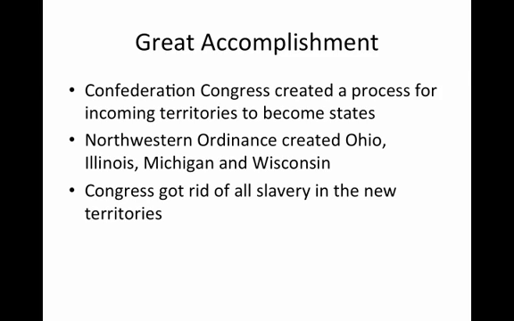The Great Accomplishment. The Confederation Congress did create one major accomplishment, and it was a process for incoming territories to become states. This was known as the Northwestern Ordinance. The Northwestern Ordinance created Ohio, Illinois, Michigan, and Wisconsin. Also, the Congress made sure to get rid of all slavery in these new territories.